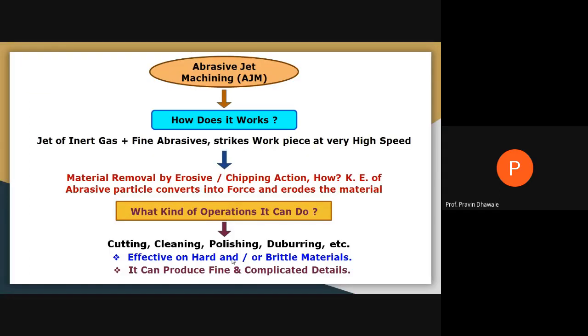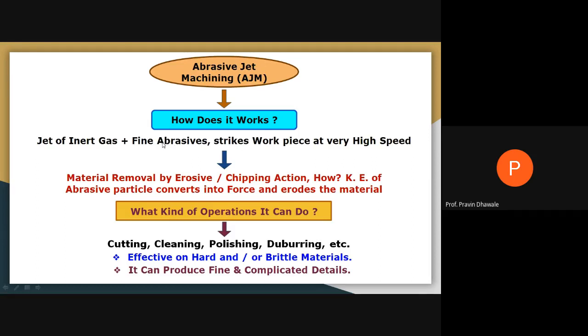In short, whatever operations are carried out during this abrasive jet machining process, the block diagram is shown on this slide. Abrasive jet machining, how does it work? A jet of inert gas, or we may use air plus fine abrasive particles, is called an abrasive mixture.